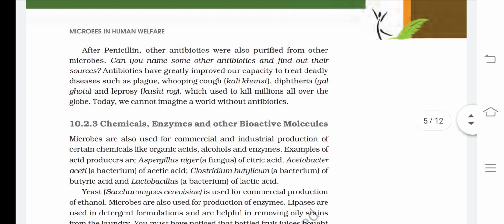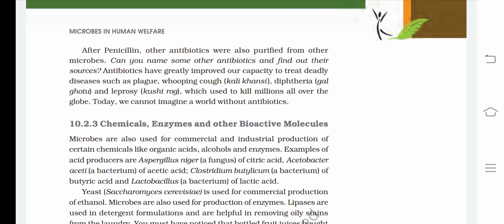After penicillin, other antibiotics were also purified from other microbes. Can you name some other antibiotics and find out their sources? Antibiotics have greatly improved our capacity to treat deadly diseases such as plague, whooping cough, diphtheria, and leprosy, which used to kill millions all over the globe. Today, we cannot imagine a world without antibiotics.